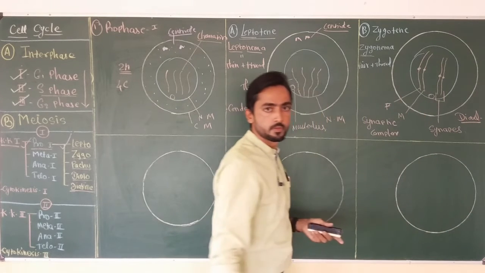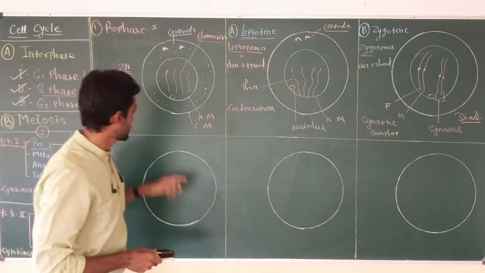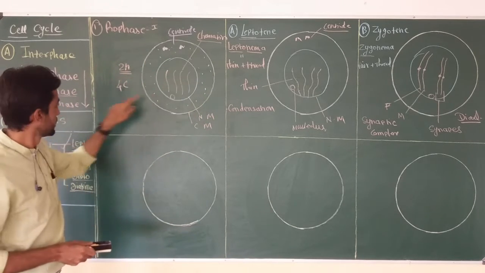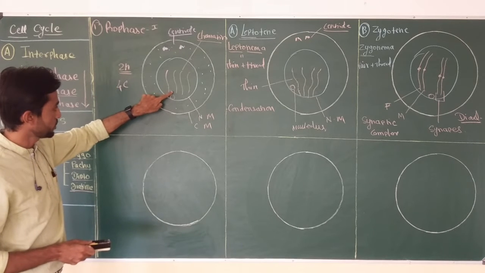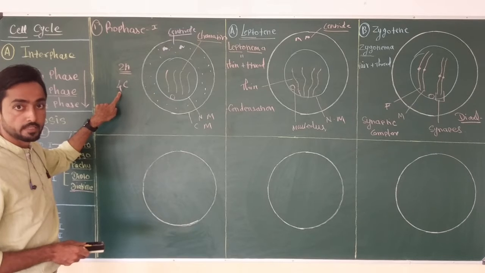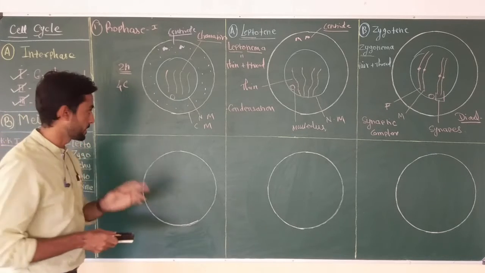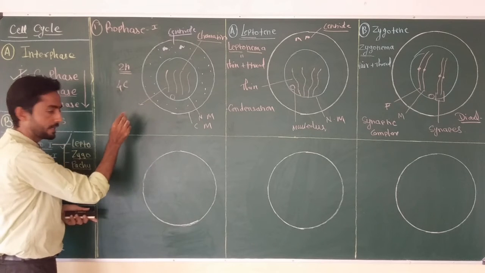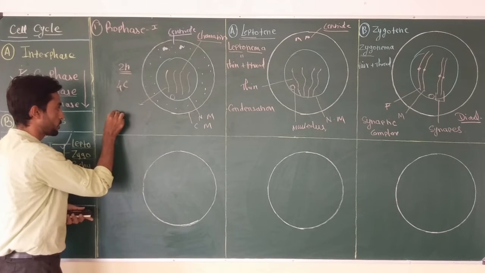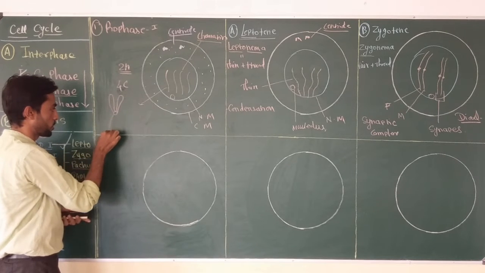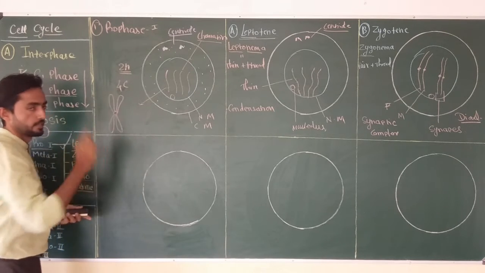Okay, as we have discussed in the prophase 1 interphase stage, all the chromosomes present in this cell already have double the amount of DNA. That means they have 2 sister chromatids. Okay, if we draw this chromosome in detail, it will look like this: centromere, 2 sister chromatids on one side and 2 on the other side.